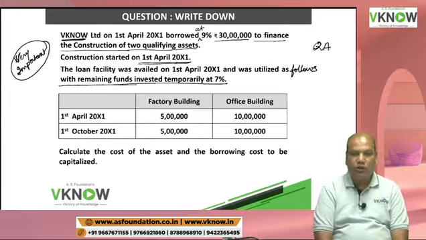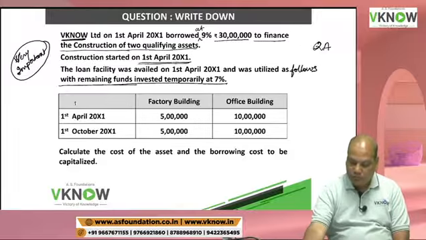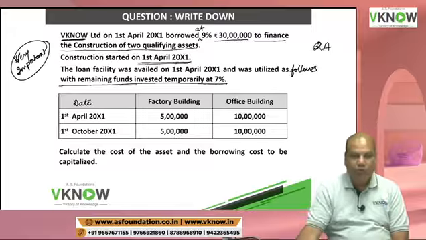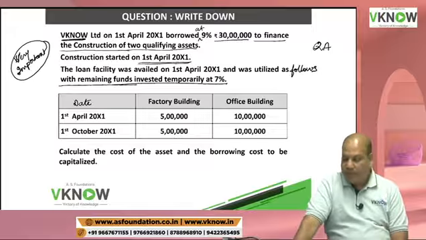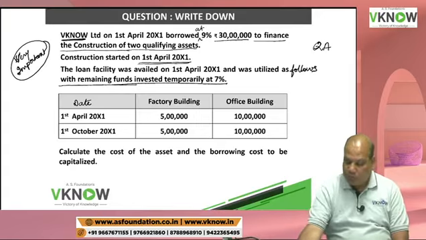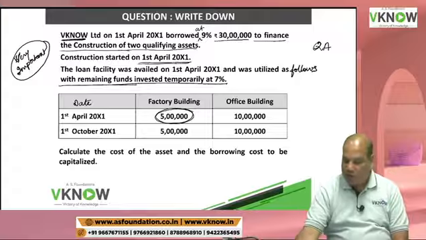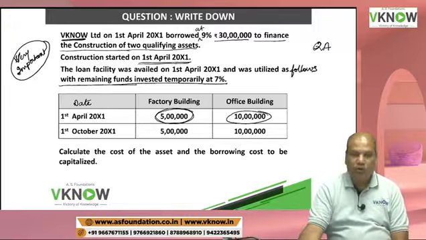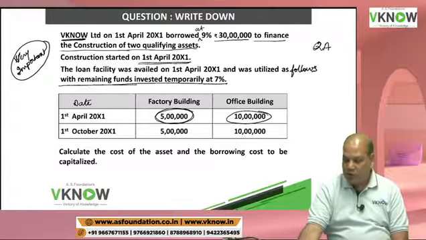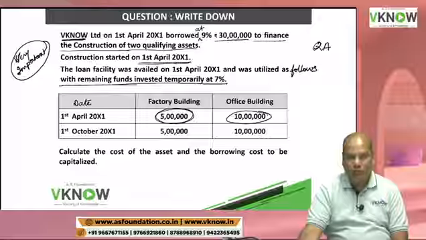Then you draw this table with 3 columns total. Left side date, how these funds were utilized, factory building, office building. Date column right, 1st April 20x1. On 1st April, they spent 5 lakh on factory building, 10 lakh on office building.